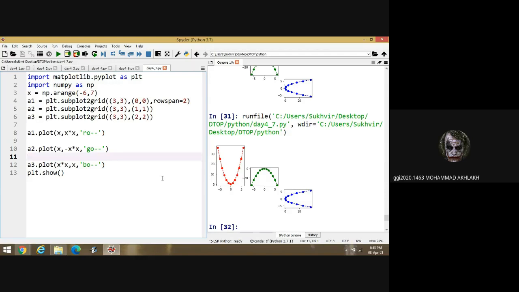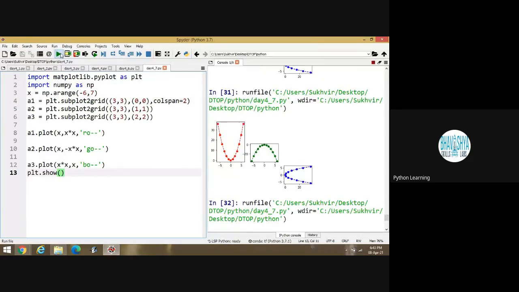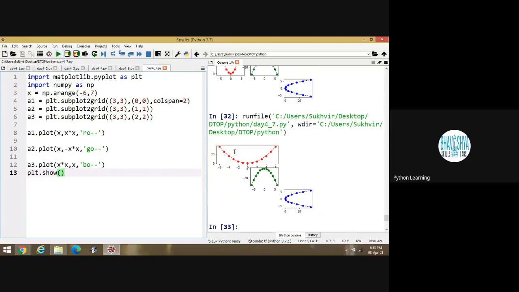A student answers that the length of the y axis has doubled. Rowspan is equal to 2 means we are taking 2 rows. If I am writing colspan is equal to 2, it means I am selecting 2 columns starting from 1. Look at this one.